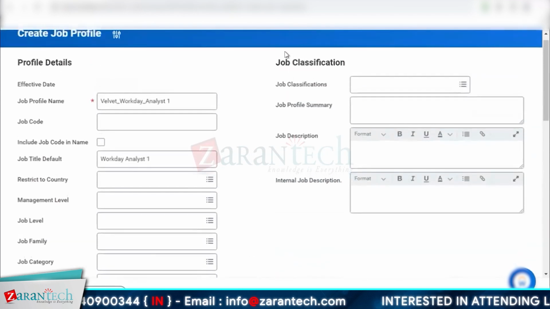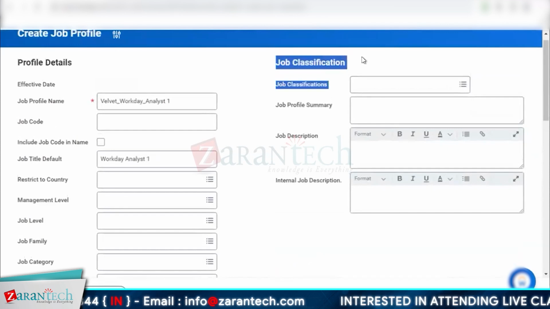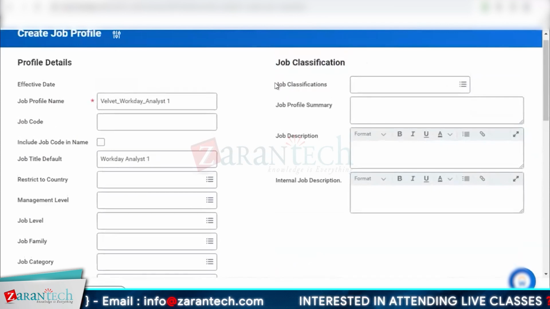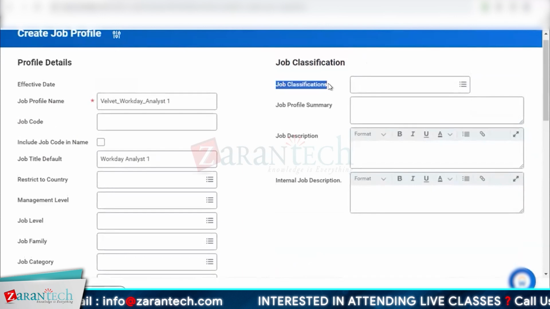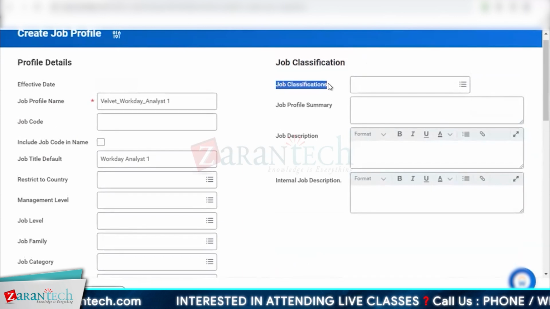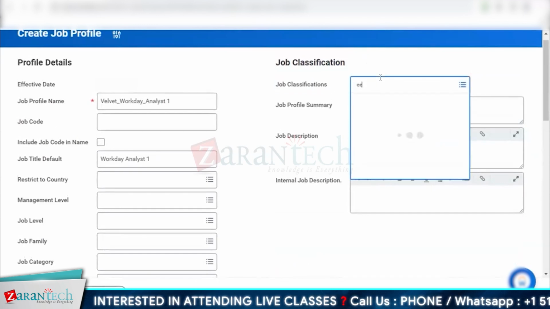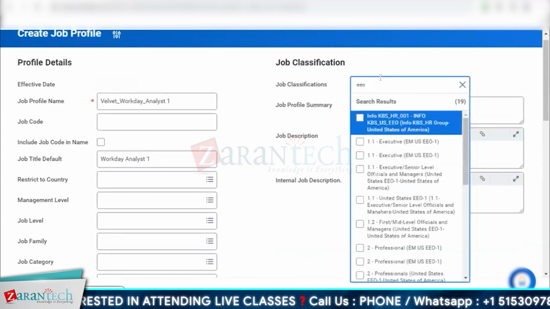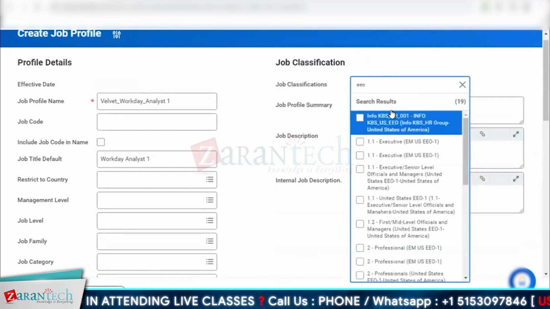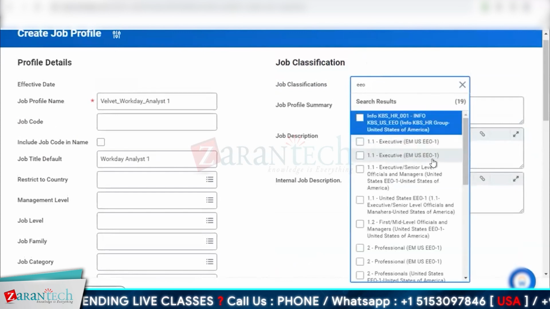And a few more options here on the right for job classification. Now, job classification is nothing but a standard set of categorization. Like for US, it's called EEO. I don't know if it's loaded in the system. It was earlier. Yes, it's here. As you can see here, EEO1.